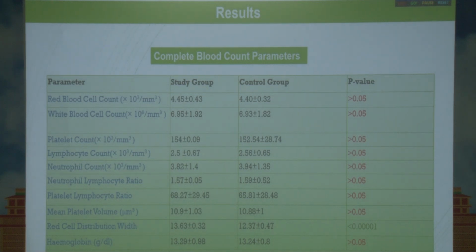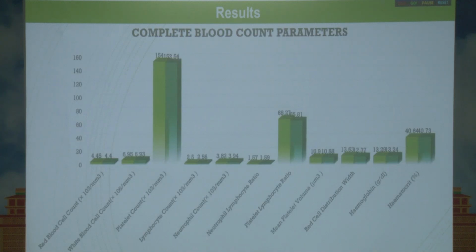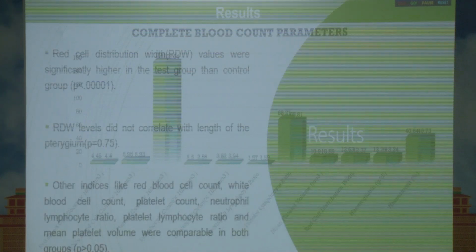Here we can see the values of the various CBC parameters in both the groups, and also the statistical significance of the difference. Here we can see that only one of the parameters, the red cell distribution width, is statistically significantly increased in the study group compared to the control group, while for all the other parameters the difference does not show any statistical significance. The same data we have shown here graphically.